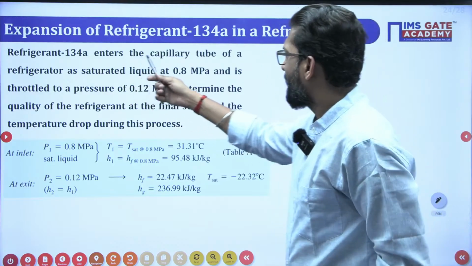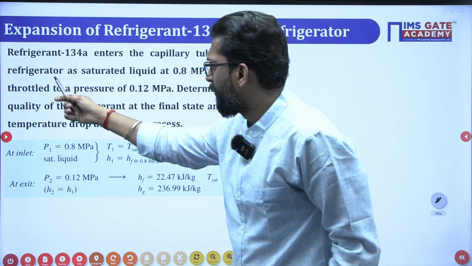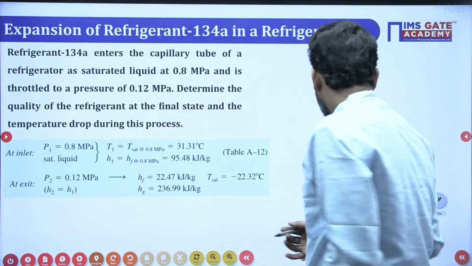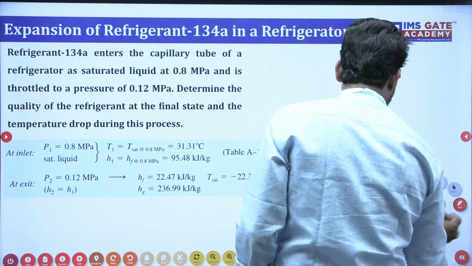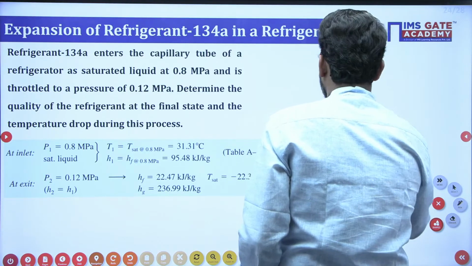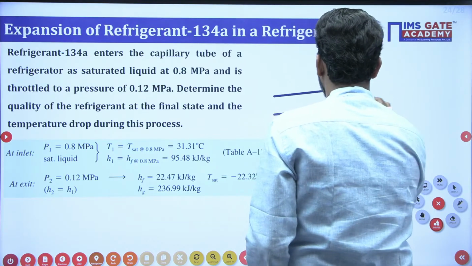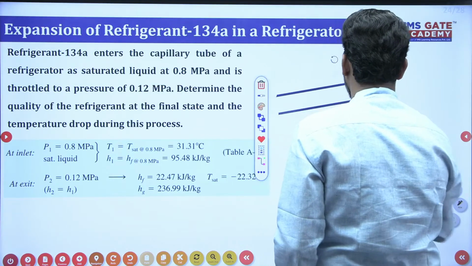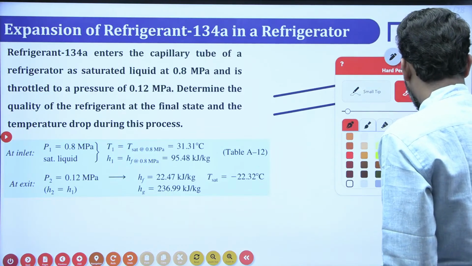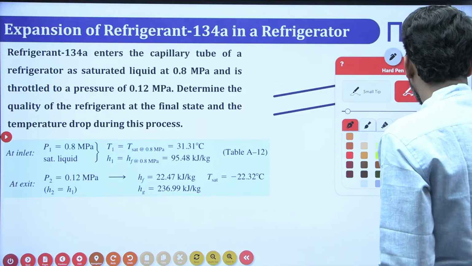The refrigerant enters the capillary tube of a refrigerator and the entry point is a saturated liquid. Let's suppose this is your tube, and the fluid will enter the throttling device.